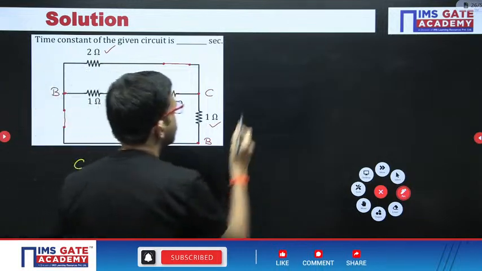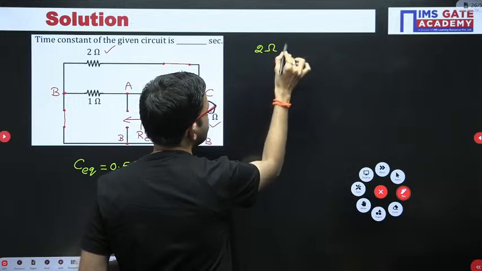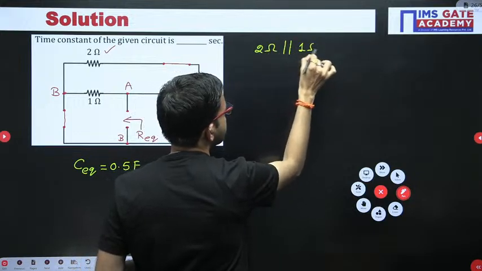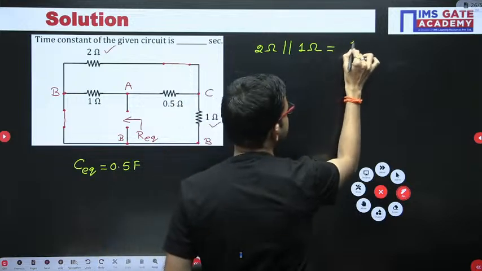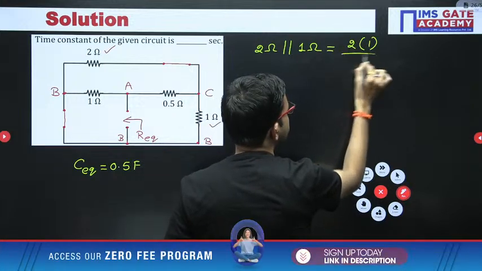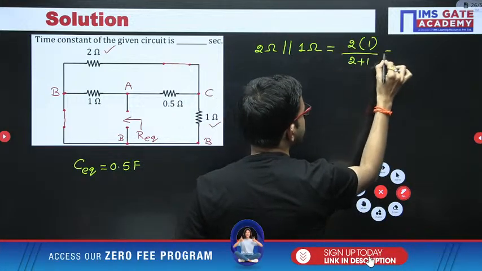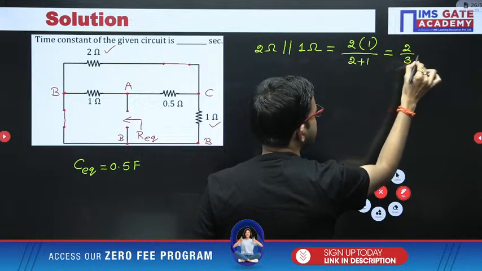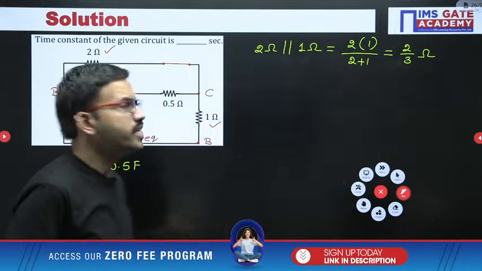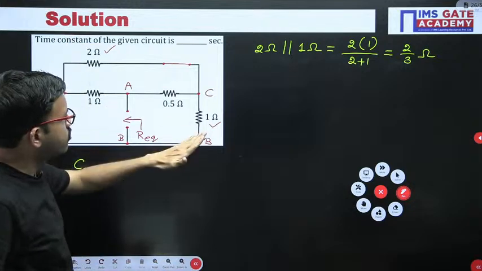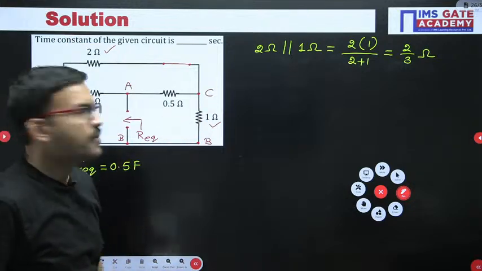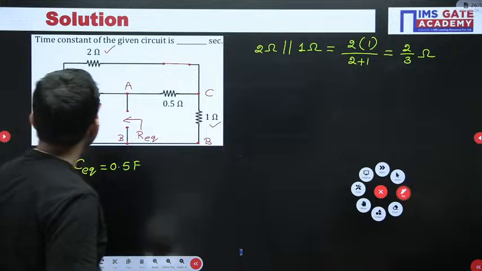This is the first important observation: 2 ohm in parallel with 1 ohm gives 2 into 1 divided by 2 plus 1, which is 2 by 3 ohm. I hope all of you got the clarity.